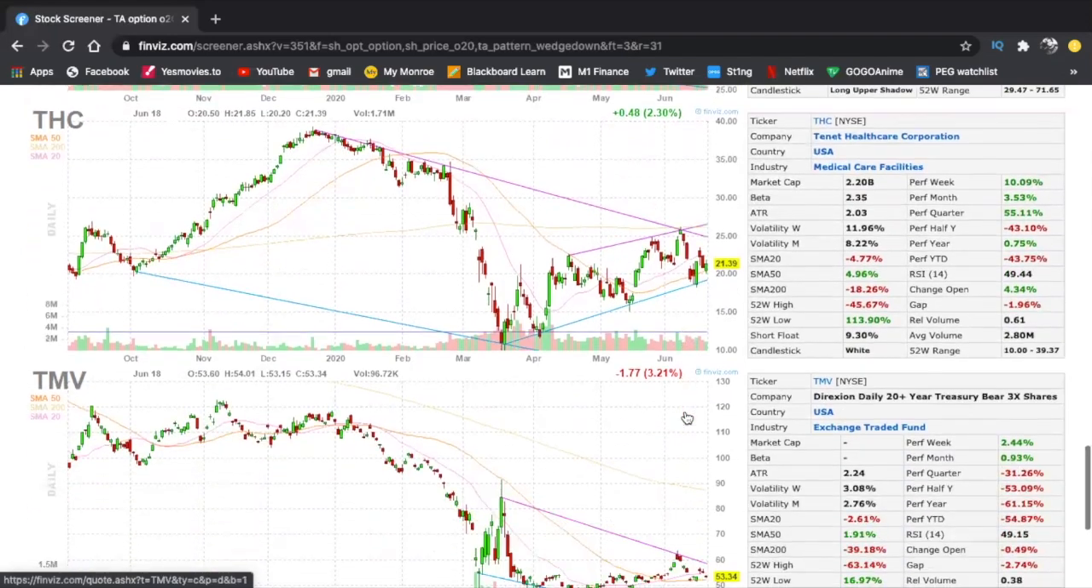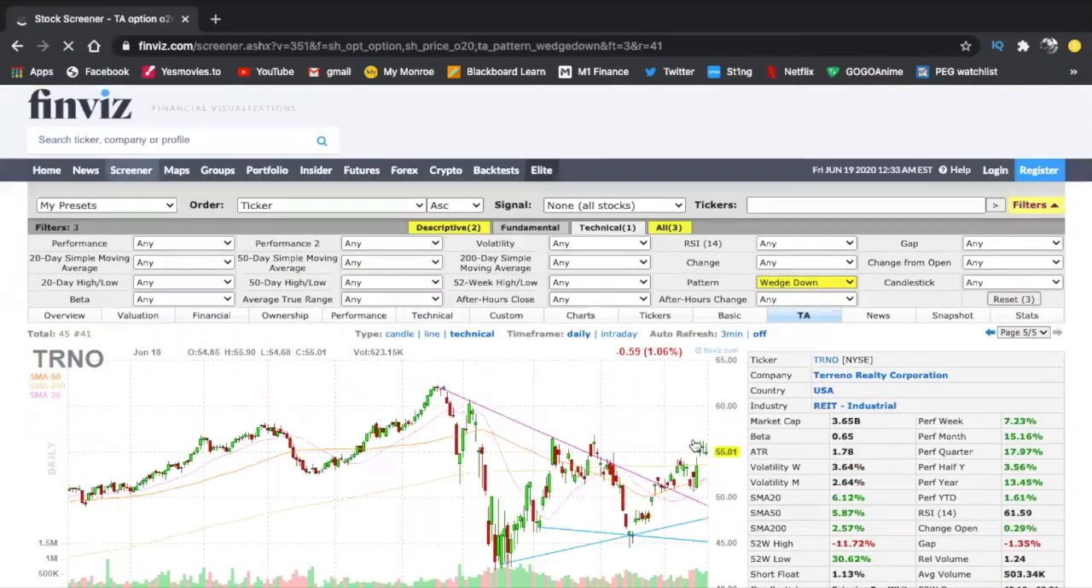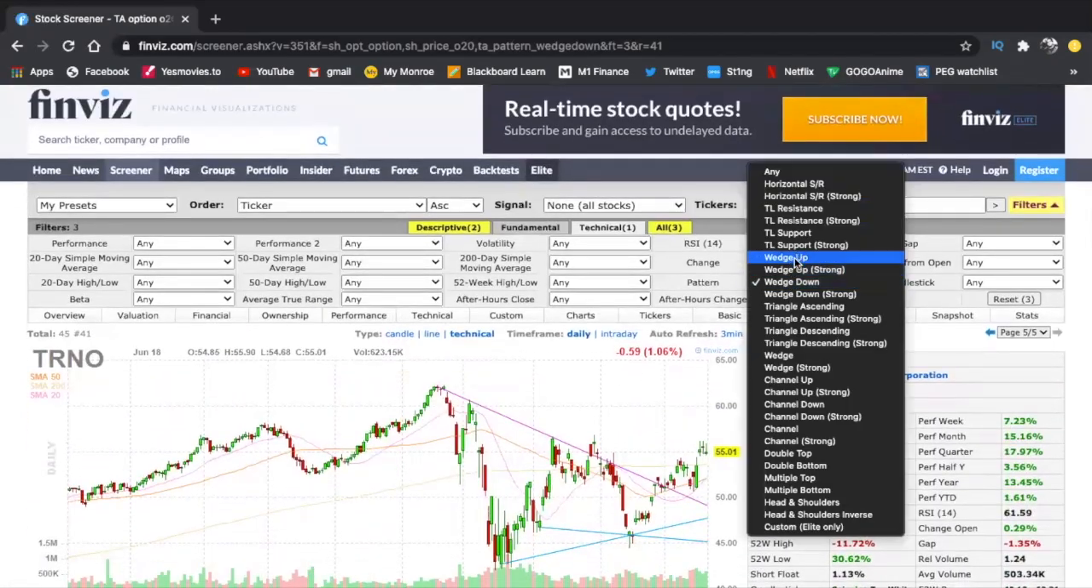I would let you do the rest of the work since I don't want this video to be too long, but you essentially get the idea behind the wedge up and wedge down. You want to find these setups before they happen. You can even go to wedge and just go through either wedge up, wedge down, or the bullish wedge. So all of these setups are right here. You can choose any of these, and it will give you some very nice setups.